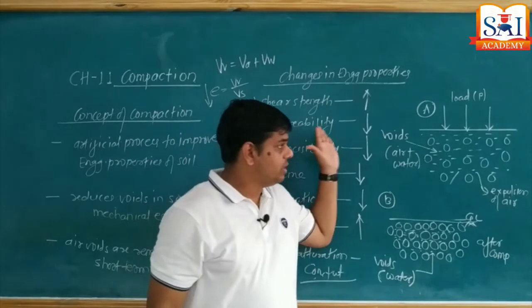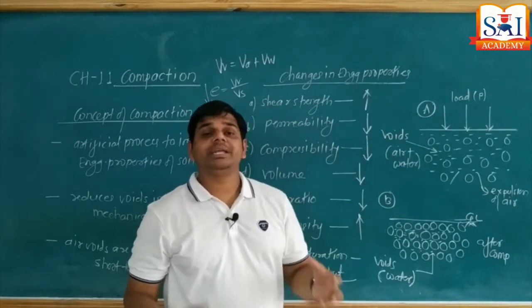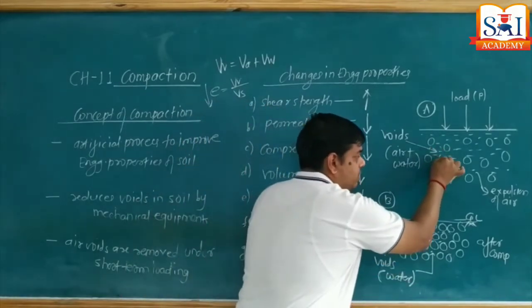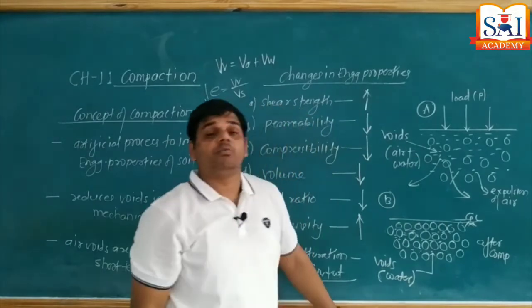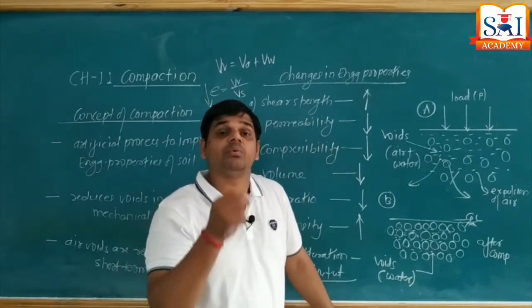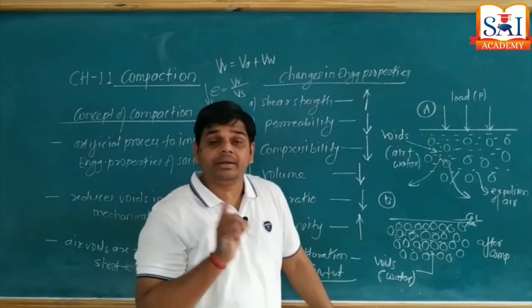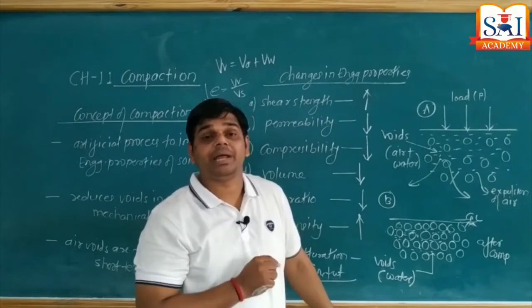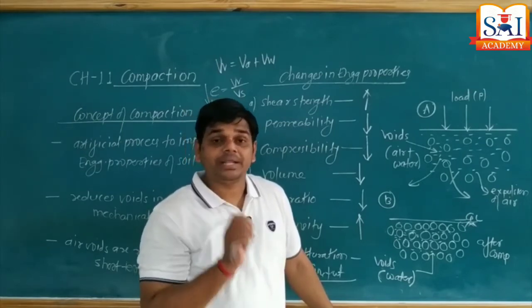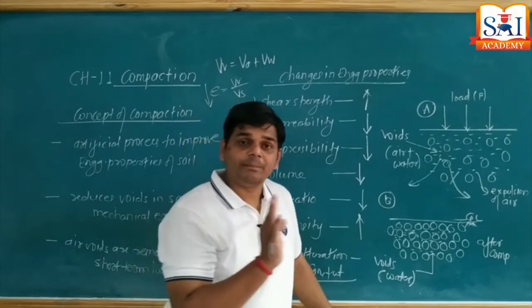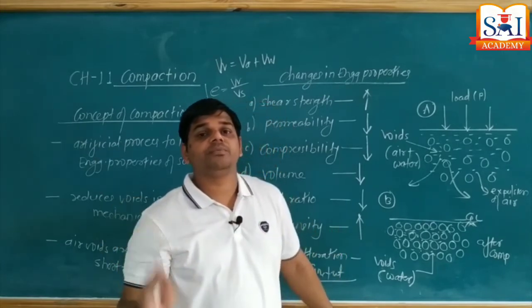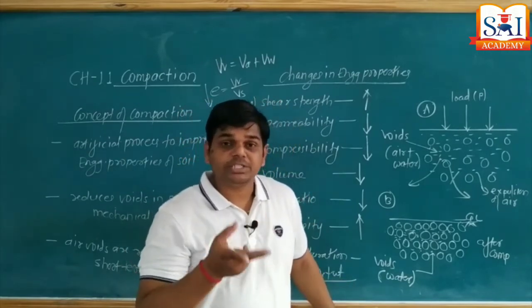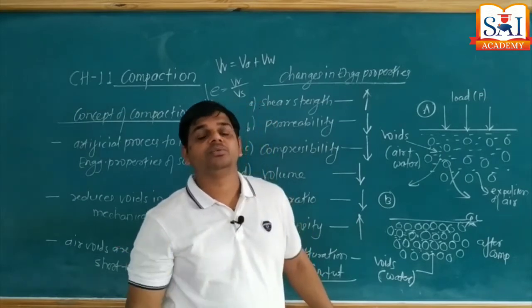Say a roller. When rollers are rolling the soil, then soil grains get compacted, by expulsion of air. The air which is present in the voids starts to be expelled, but water which is associated within the void spaces cannot be removed under short-term loading. To remove such water from the void spaces, we need to apply load for a long term, and that is consolidation. Okay, so in compaction, there is only escape of air from the soil void spaces, and during consolidation, there is expulsion of both air and water through the void spaces.